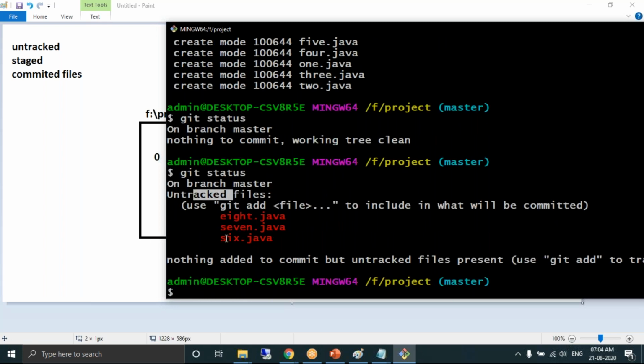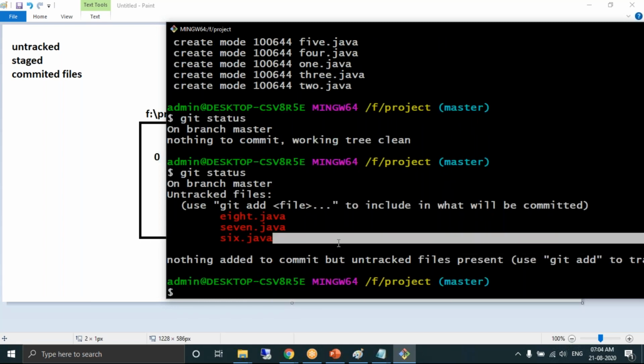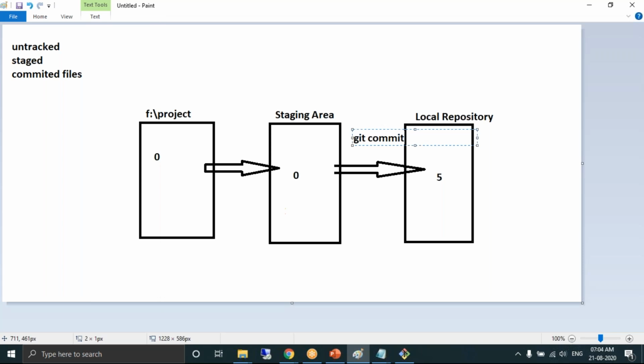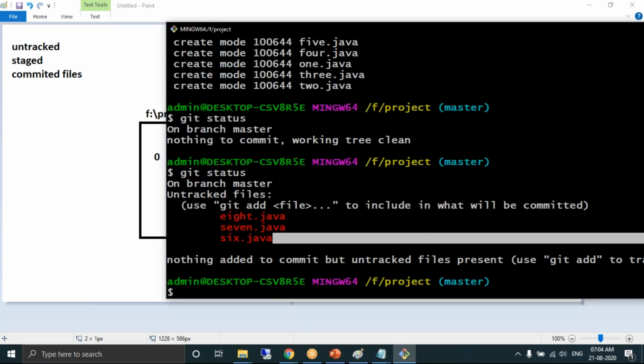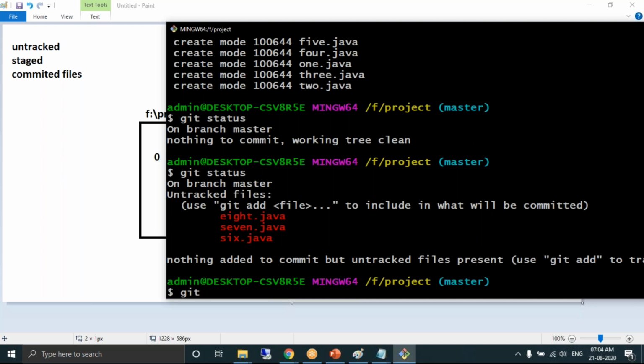Prashant, in the untracked section, how many? 6, 7, 8. Every file created by the developer, Git says that these files are untracked files. It is showing you these are untracked files, boss. Now what you have to do? Move these files into the staging area, and from the staging area, move the files into the local repository. I want to move all the files in one single shot.